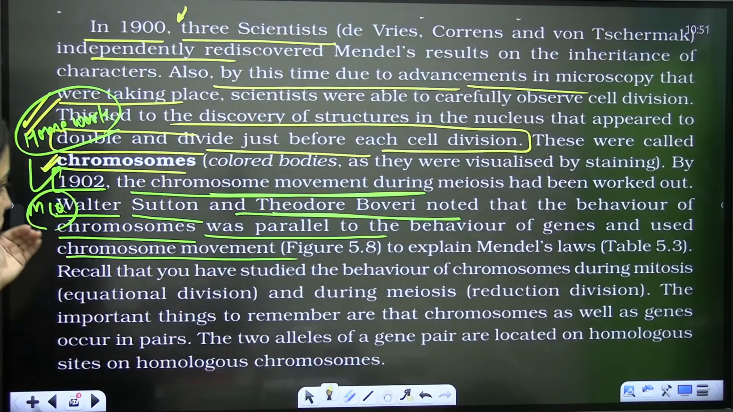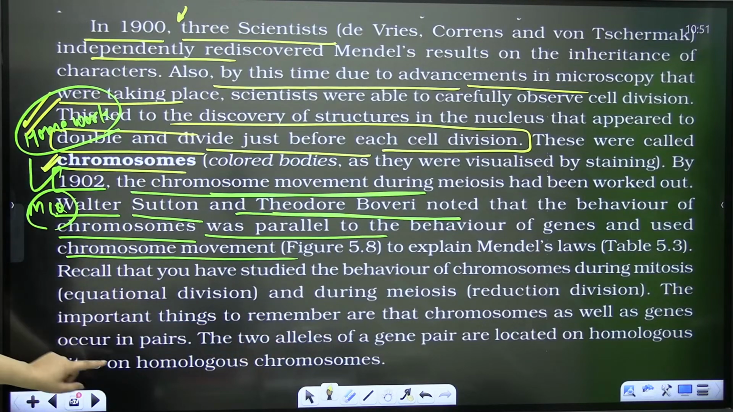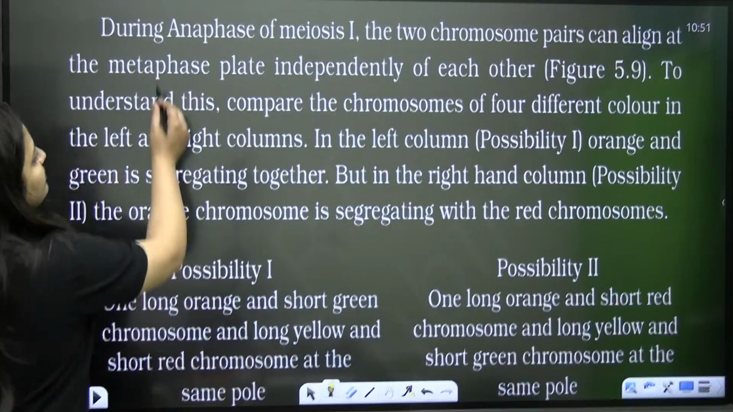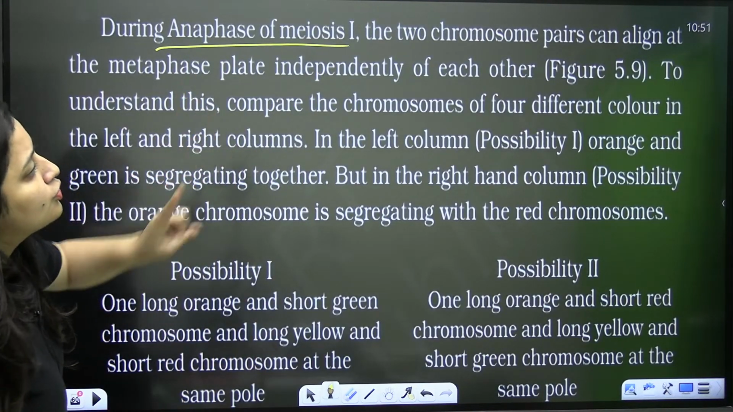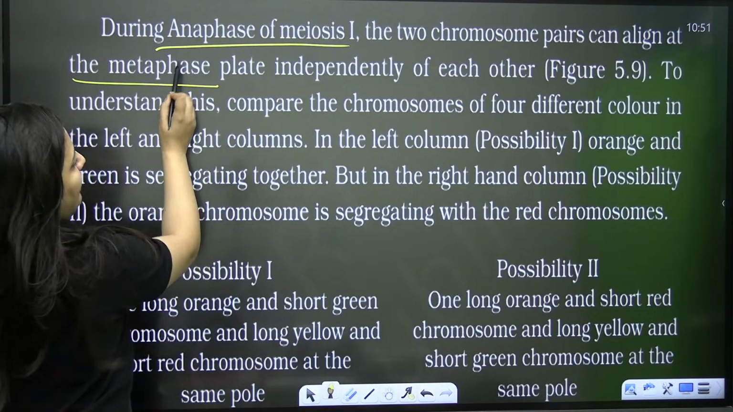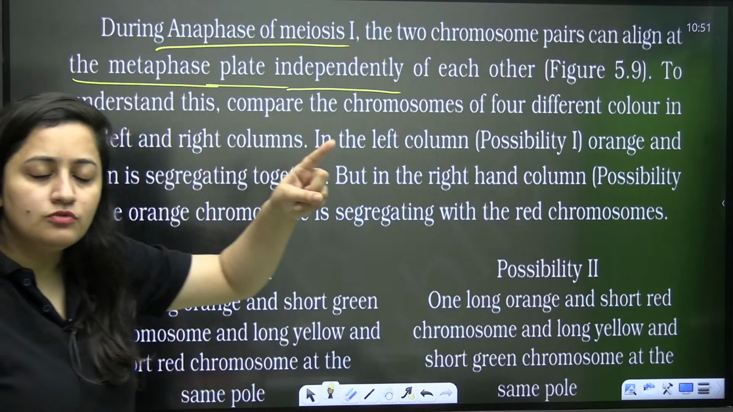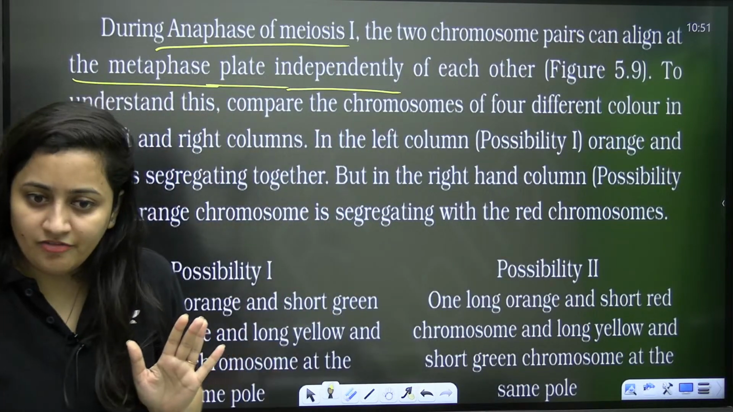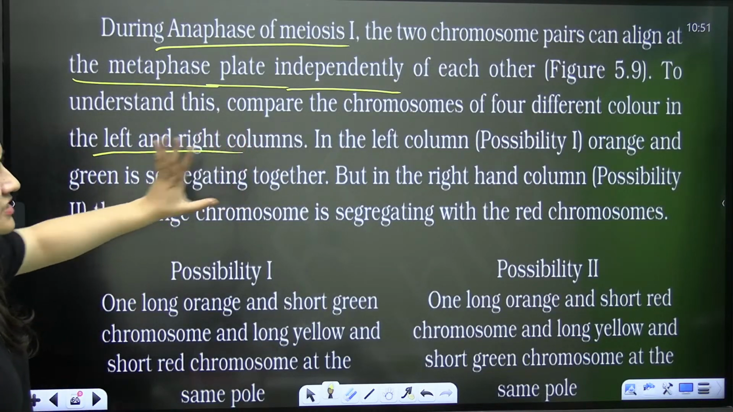Okay, so see this. Recall that you have studied the behavior of chromosomes during mitosis and meiosis. The important thing to remember is that chromosomes as well as genes are in pairs. So during anaphase of meiosis 1, two chromosome pairs can align at the metaphase plate independently of each other. Obviously, these chromosomes are arranging themselves at the metaphase plate independently of each other. So compare the chromosomes of 4 different colors in the left and right column, as per the diagram.